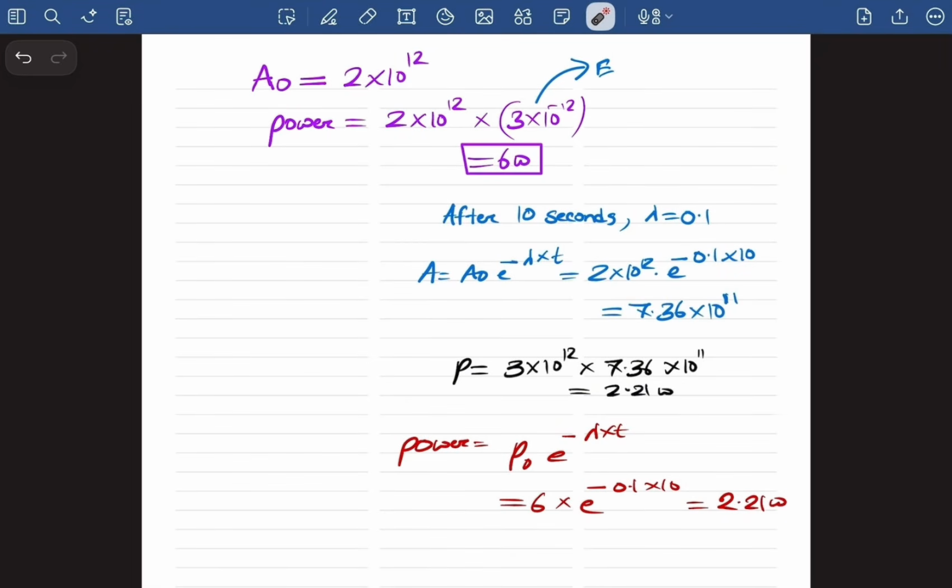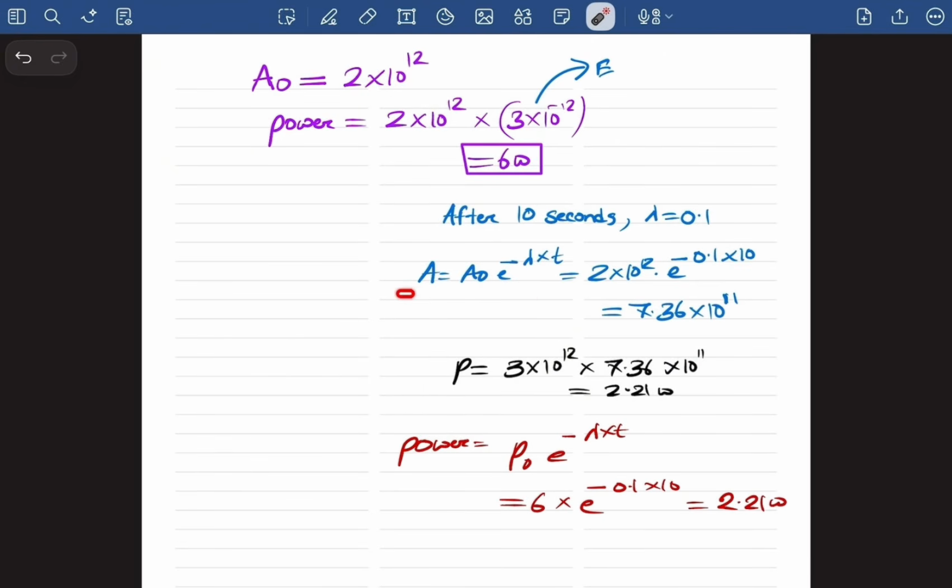Now guys, let's have a look at this example. Let's say the initial activity is 2 into 10 to the power 12. Now if I have to calculate power, I will multiply this activity with the energy, and let's say the energy is 3 into 10 to the power 12. So I will get the power as 6 watt. After 10 seconds, let's say the lambda has become 0.1. So as the lambda has become 0.1, the activity will also decrease, right? So does the power.